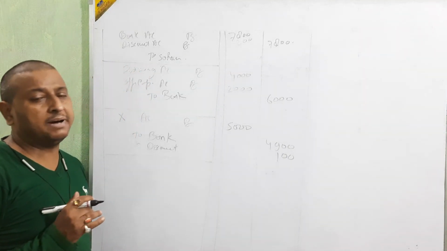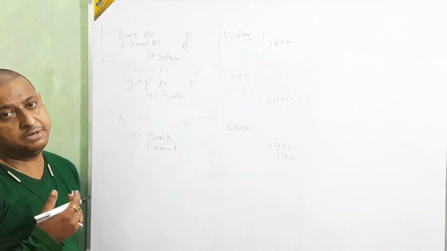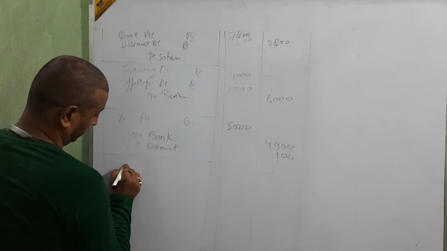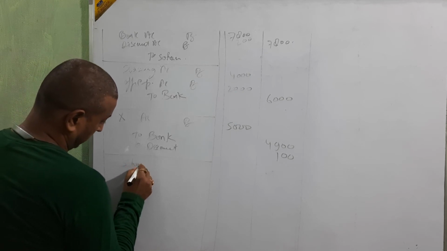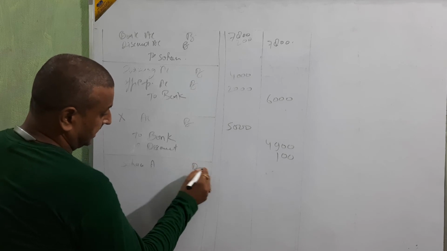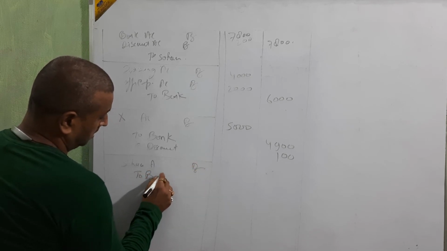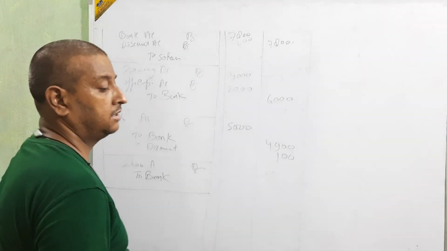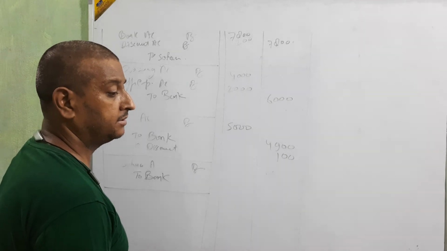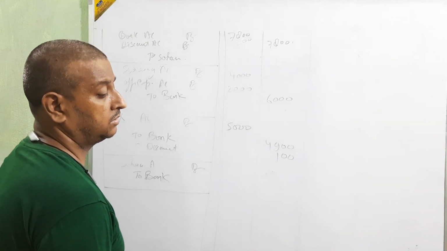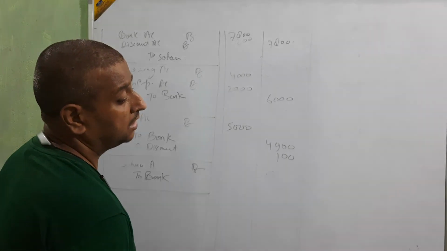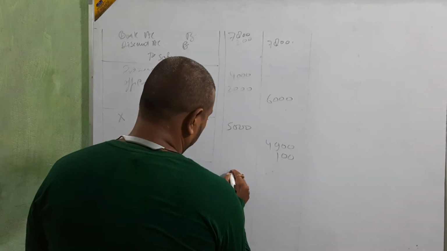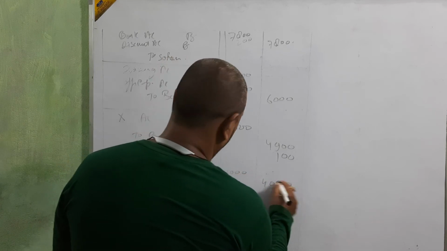Sent a check of Sohan returned by bank as dishonored. Sohan's check returned by bank. Bank account was debited to Sohan, so just opposite: Sohan account debit to bank. The value of that amount, Sohan's check value, is 4,000. 4,000 is there, no? Sohan balance is 4,000. Okay, 4,000. Next.